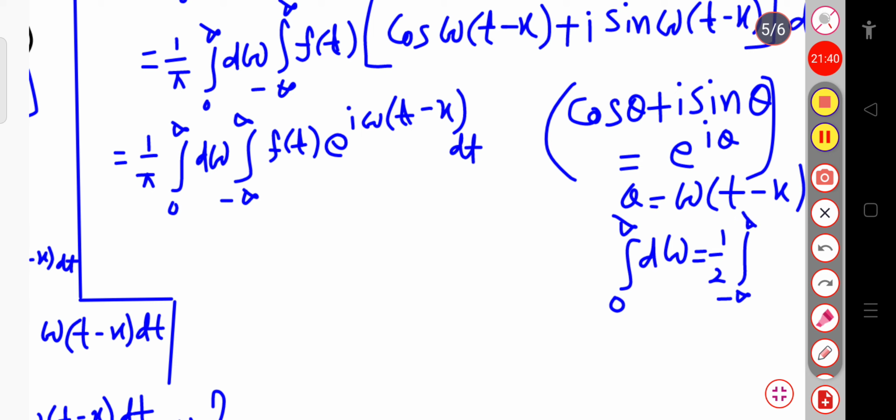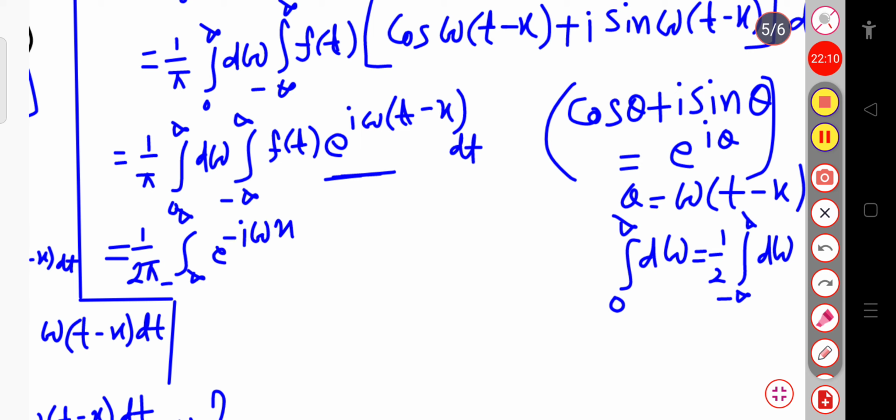If I put this here, this becomes 1 by 2 pi times the integration over minus infinity to plus infinity. Here exponential i omega t into exponential minus i omega x is present, so I take exponential minus i omega x out with d omega, again integration over minus infinity to plus infinity f of t.